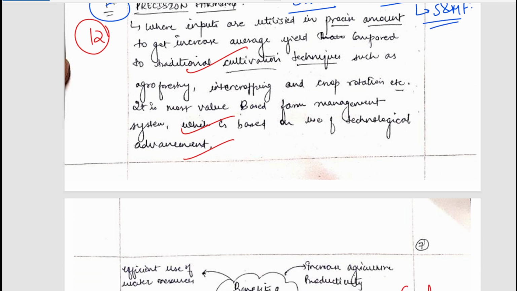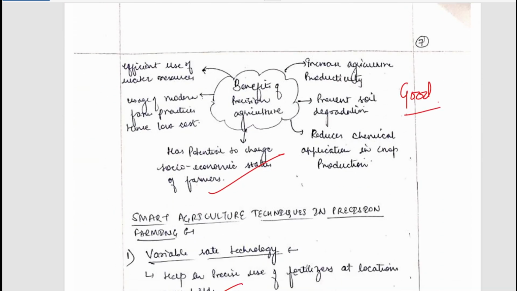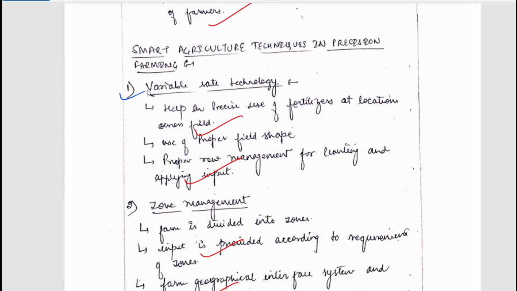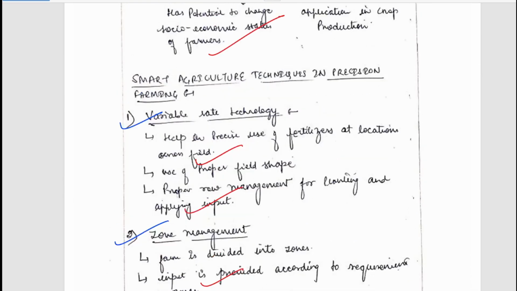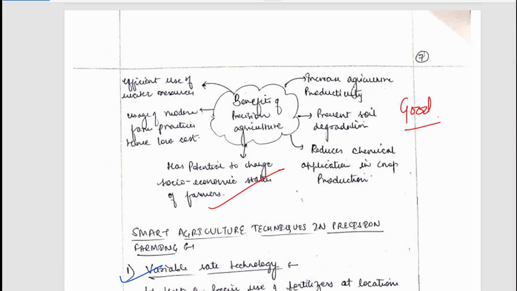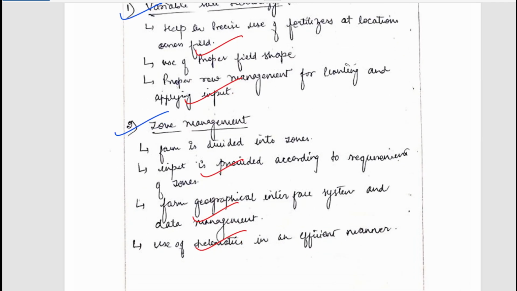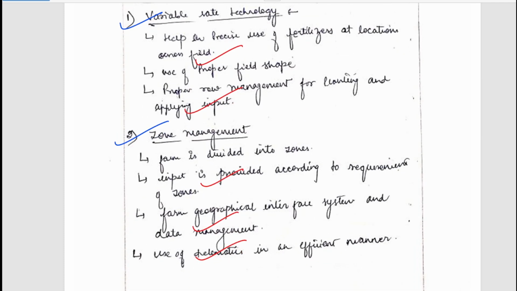So in the introduction, the student has written about precision culture. Its benefits have been mentioned. Now, smart agricultural techniques have been mentioned, such as variable rate technology, zone management technology. If you want to pause and read it, you can simply pause and read it. Zone management has been mentioned. You can pause and read the answer if you want to.